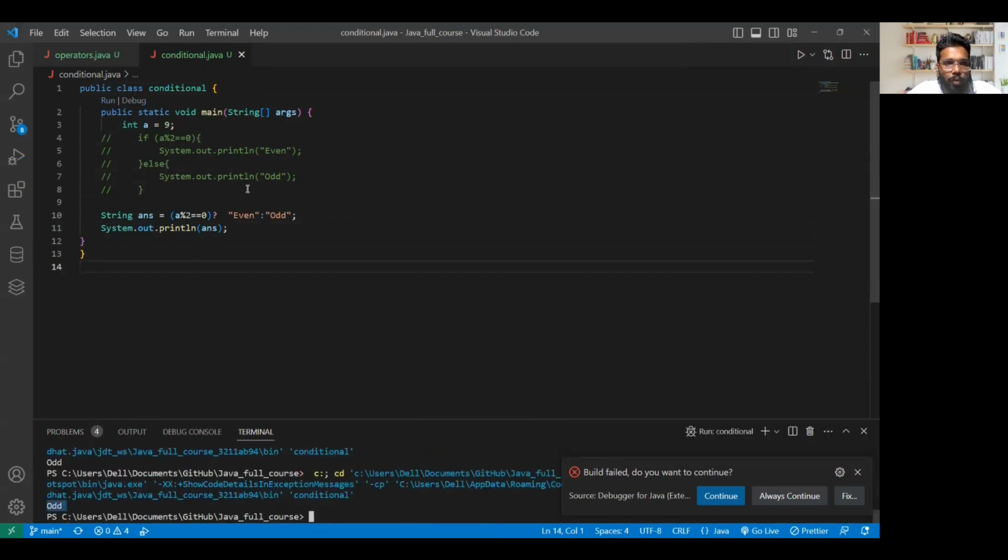Okay, we have odd. Why? Because it is 9, and when it checks, the remainder is not equal to 0. It's 1 and 0. So obviously when it is false, this value is stored in answer and the answer is displayed. If I put an even number, let's say 102, which is obviously even, if you see, even is being stored. So these are the two things we have done.